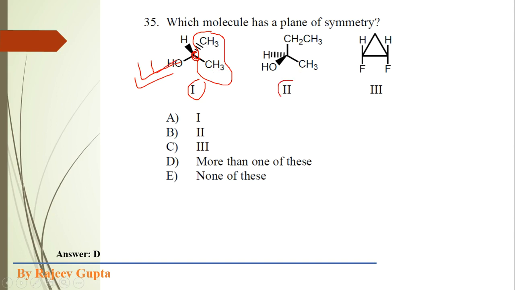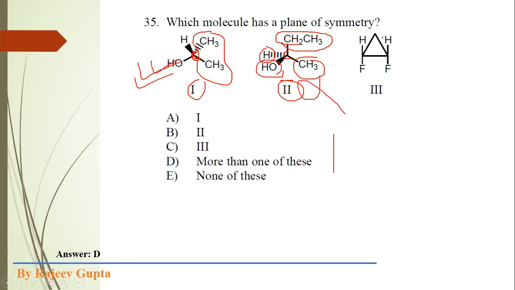Now check this second structure. All the four groups are different. This is a hydroxyl group, hydrogen atom, ethyl group, and methyl group. So this tetrahedral carbon atom, which is situated at the middle position over here, is a chiral carbon, and we know that in this chiral molecule the plane of symmetry does not exist.